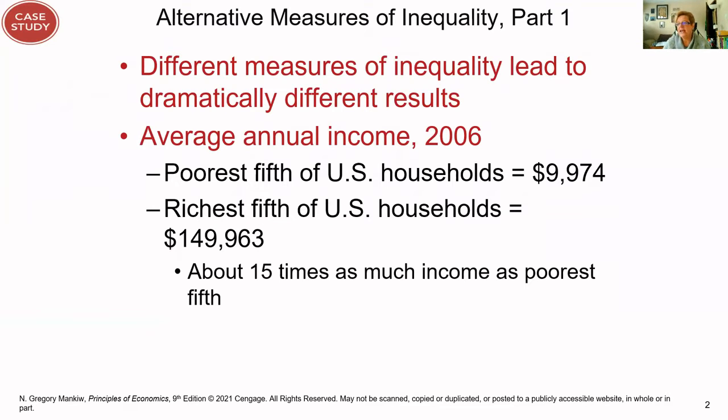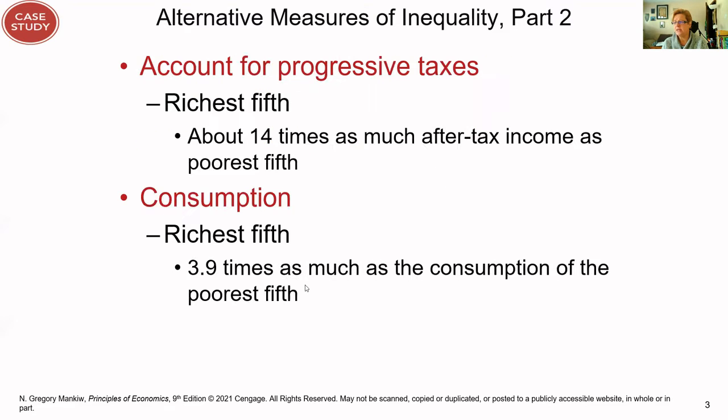So when we take a look at different measurements, there are some issues in terms of how we measure poverty. So this is from 2006. And when we talk about the poorest fifth of households versus the richest fifth, I showed you some stuff from 2019. Again, here we have 15 times, I had 17 times. So when we account for progressive taxes, the richest fifth have about 14 times as much after-tax income as the poorest fifth. So the redistribution of income is what we're seeing here.